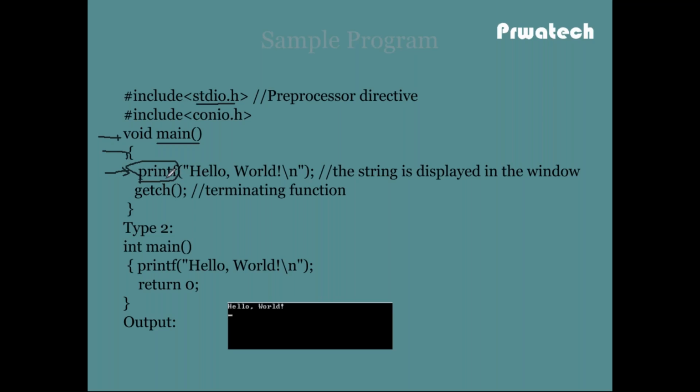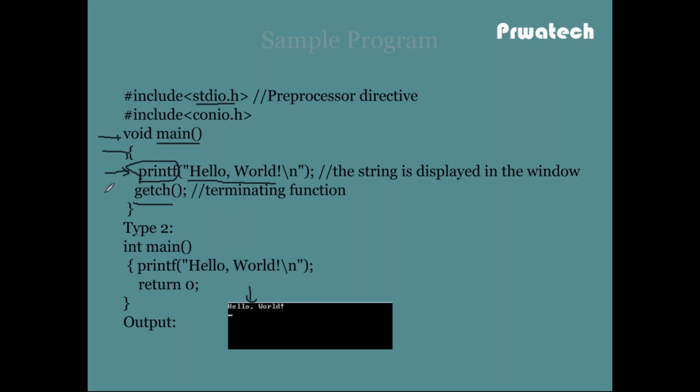The printf statement displays the string hello world on the console window. This is the console window. So printf means the output is displayed on the screen. So getch means get the character, to terminate the function.